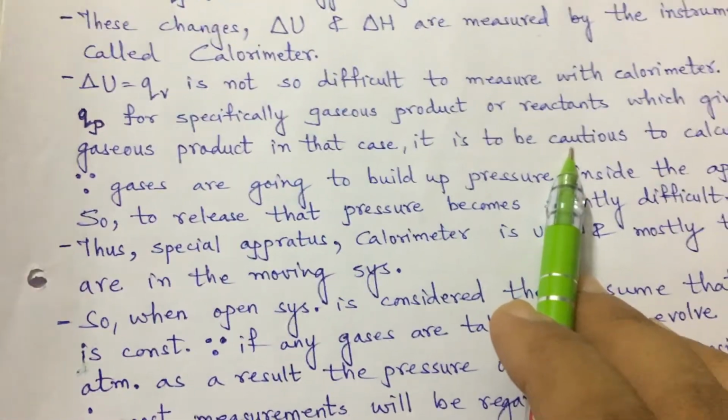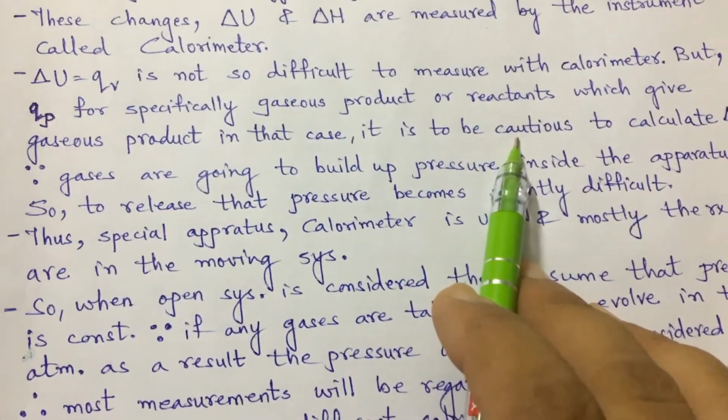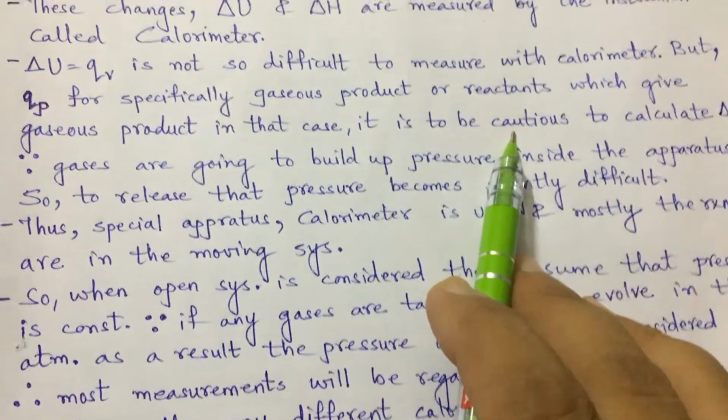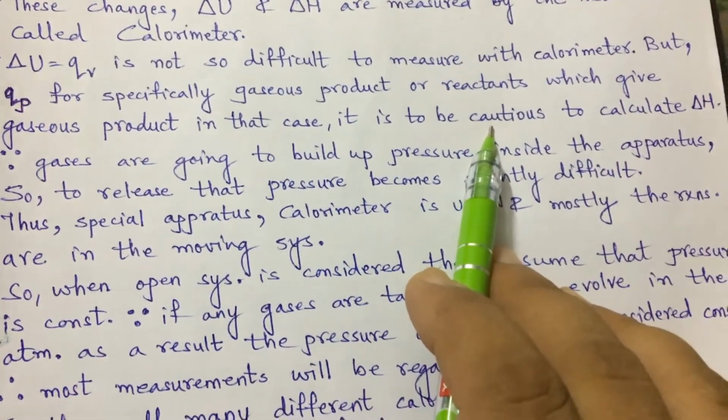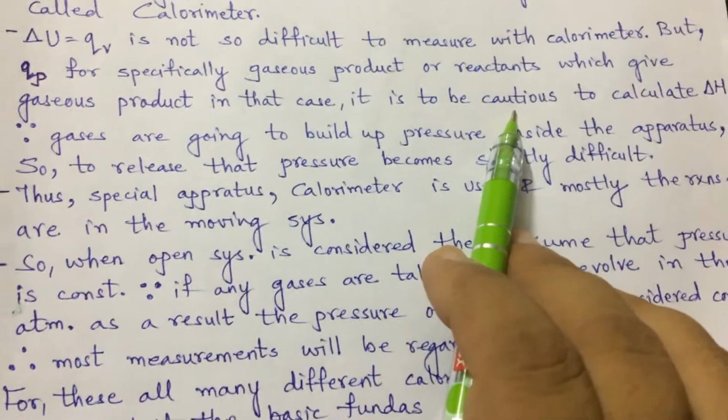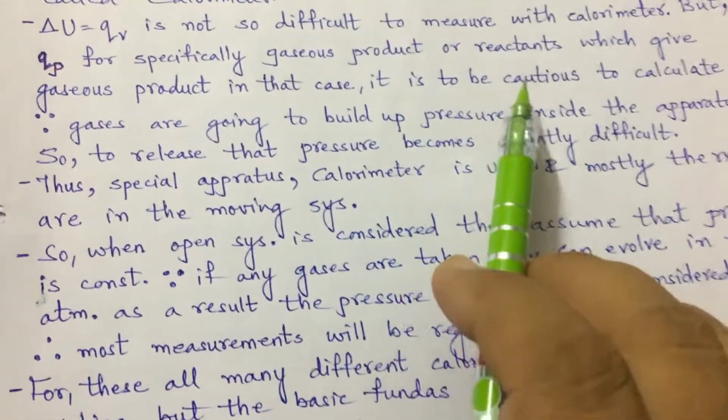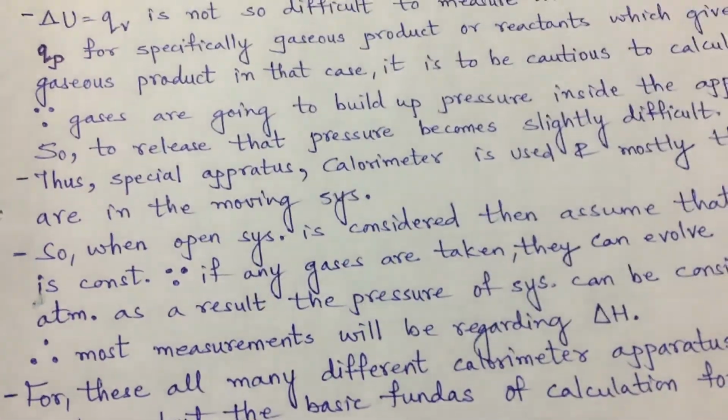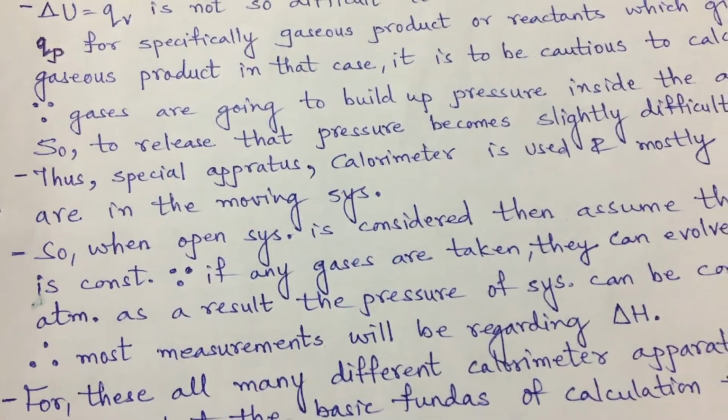So when the gaseous product is taken into consideration, delta H calculation is possible, but alertness is necessary. Why? Because gases exert pressure, right?